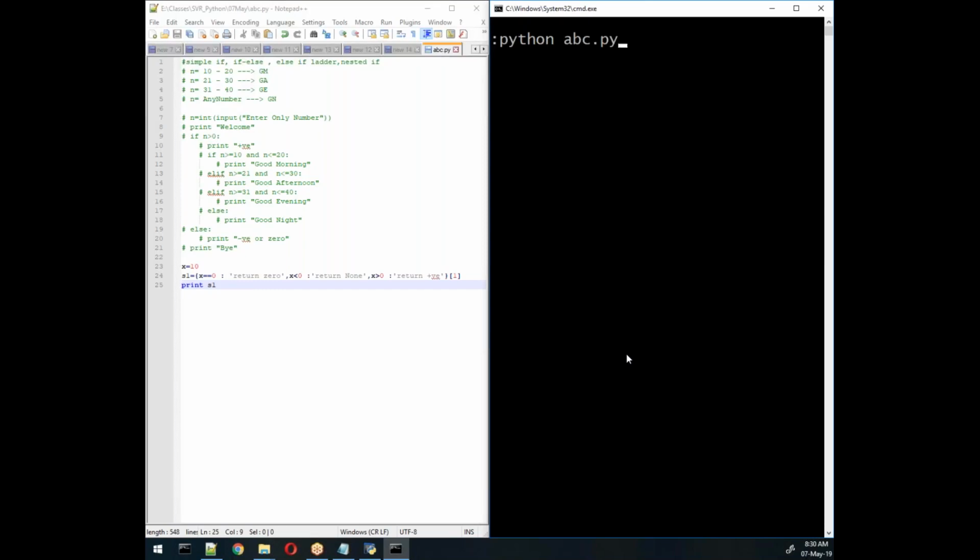Let me check this. Why positive? Because 10 is greater than 0. This condition is not satisfied. This condition is also not satisfied. This condition, yes, is satisfied. So that's why I'll get that value. Getting my point? So this type of selector we require sometimes. We have only one value, and based on that value, we can perform some selection parts. Remember, the selection parts we require sometimes, which is very important.